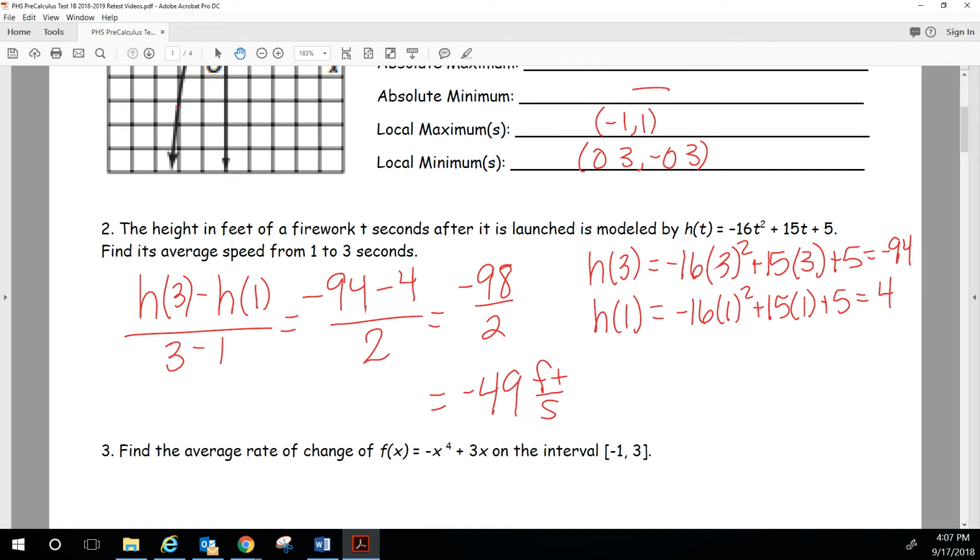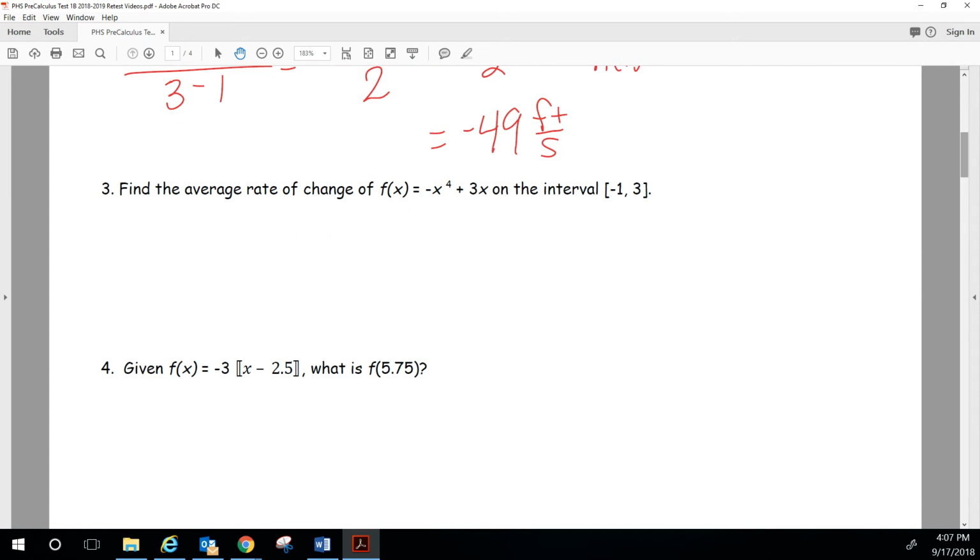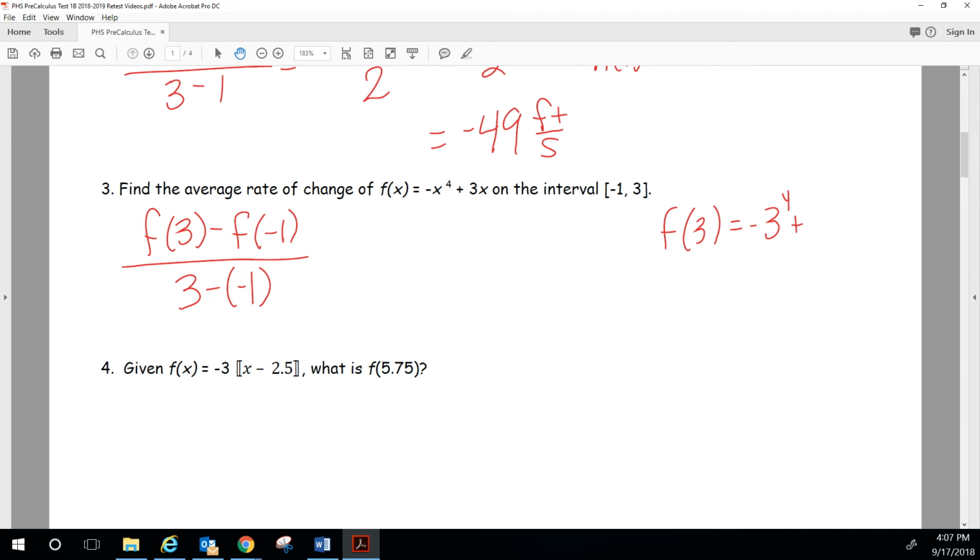All right, number 3, very similar, except this time it's not a word problem, so you're not going to have feet per second. Remember, you could have done 2 or 3 on the test. So again, this is f of 3 minus f of -1, all over 3 minus -1. f of 3 would be negative 3 to the fourth plus 3 times 3. Negative 3 to the fourth is negative 81. 3 times 3 is plus 9. Negative 81 plus 9 would be negative 72.